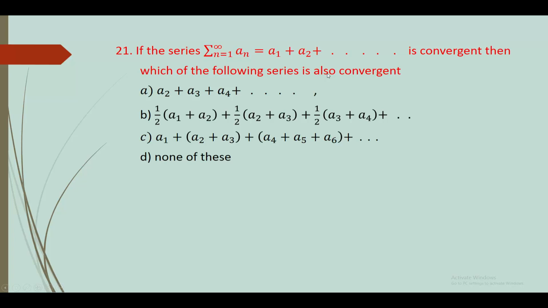Second one, B, 1/2 a1 + (a2 + 1/2 a2) + (a3 + 1/2 a3) + a4, here a2 appears 2 times and a1 is 1/2 time, so this is also not the answer. C option is a1 + a2 + a3 + a4 + a5 + a6 + ... Same terms are here, so answer is C option.